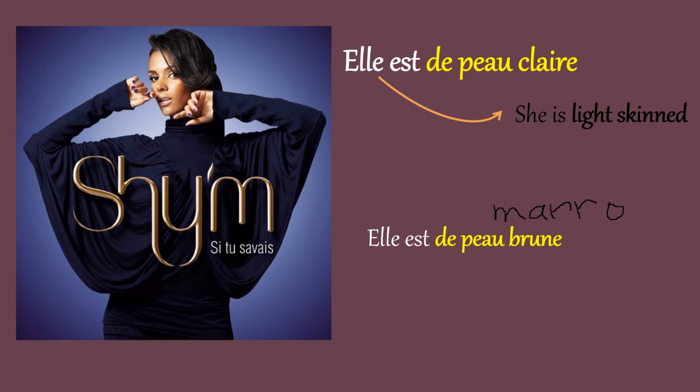Did you hear me clearly with that one? Let me repeat it. Marron, as we all should know, we've done colors before multiple times. Marron does not change in the feminine form. You will never add an E to the end of marron. It is marron without the E at the end. So you would say elle est de peau marron. She is brown skinned. Alright?